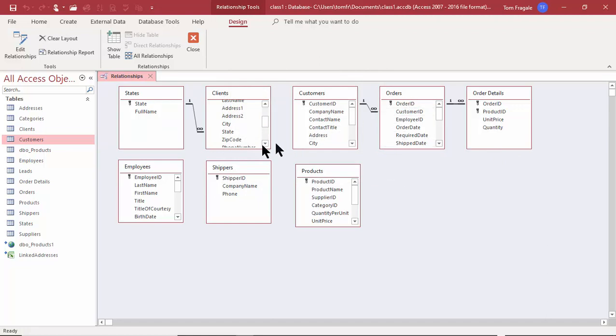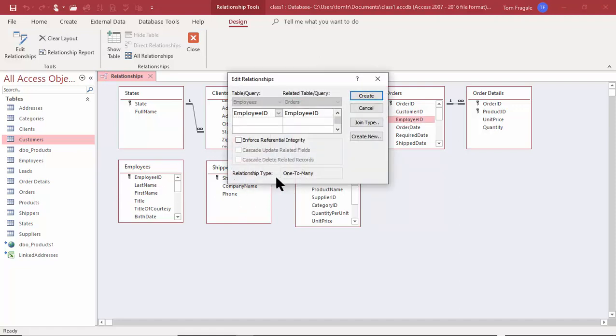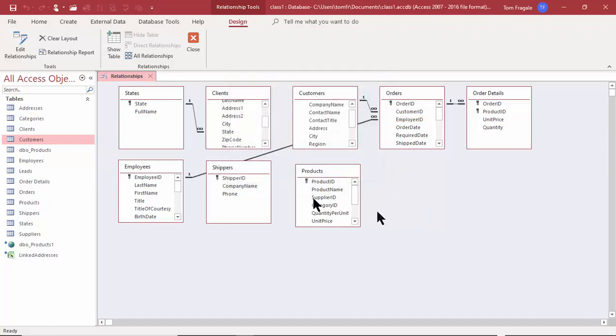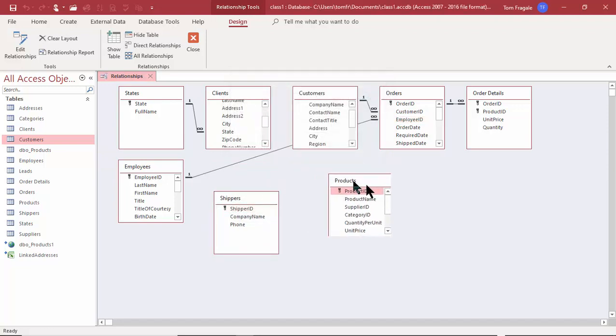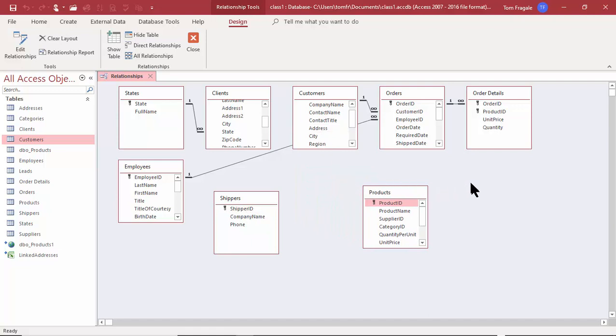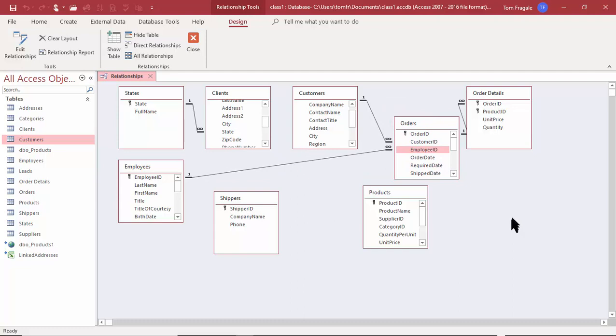Now, the orders table is going to go to the employees table by the employee ID. So I'll pick an employee ID from here and drag it to the employee ID over there. And again, one employee can have many orders. So notice that it's the primary key over here. So that's why I made it a one-to-many. And we'll click those boxes. Good. And then you can start to move the boxes around so they don't crisscross each other like that. I might even move this one so those lines don't crisscross.